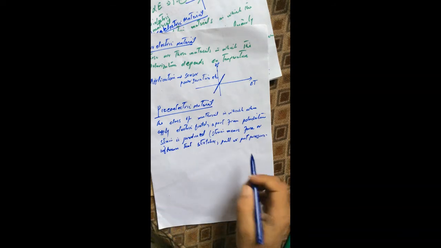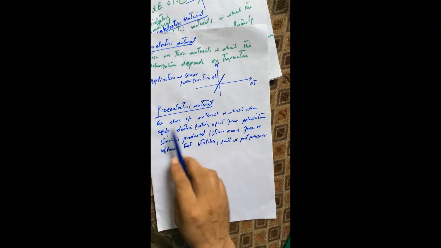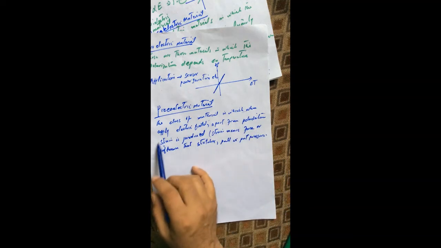The influence due to which there is a stretching in the material, or a pulling, or a pressure on the material, is called strain. So if we apply an electric field to these materials, then apart from polarization there is a strain: either a pull, a push, or a pressure exerted on the material. Such kind of materials are called piezoelectric materials.